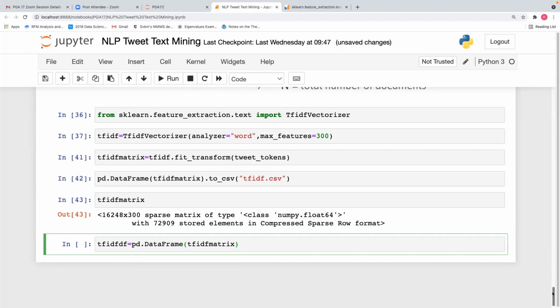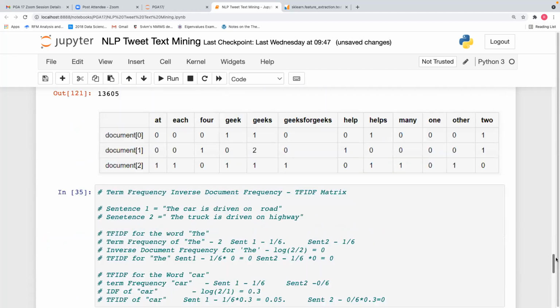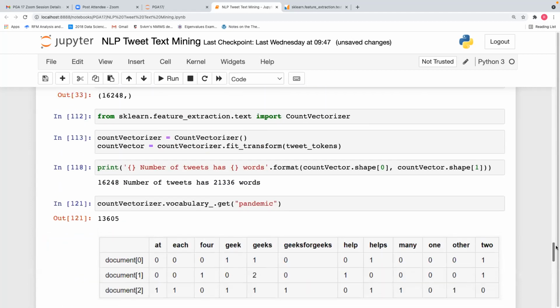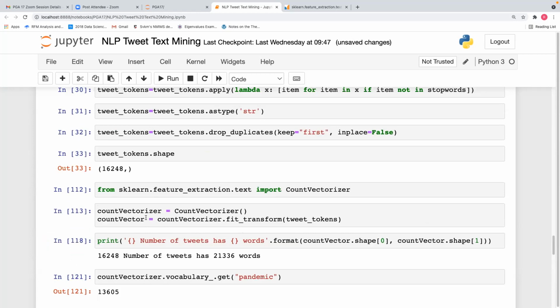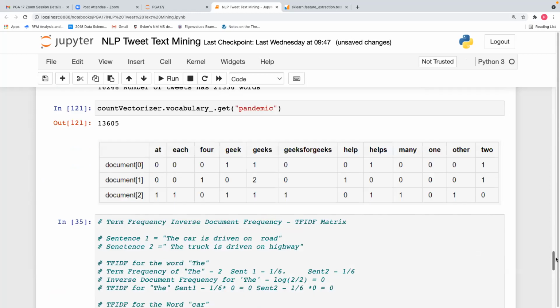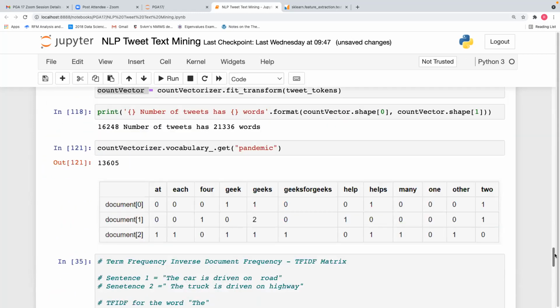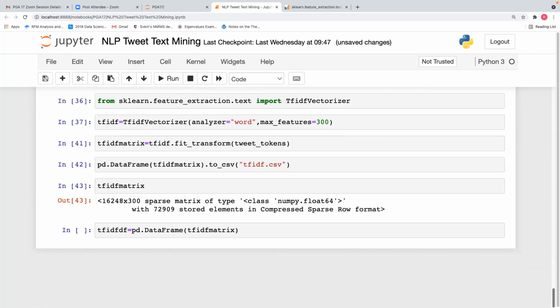Yeah, tweet tokens is not there. No, tweet tokens is individual. It has been named as count vector. We have named it as count vector. Yes, sir. So tweet tokens is same, 16,248. The step is not actually needed, sir. I want to show what all you can do.